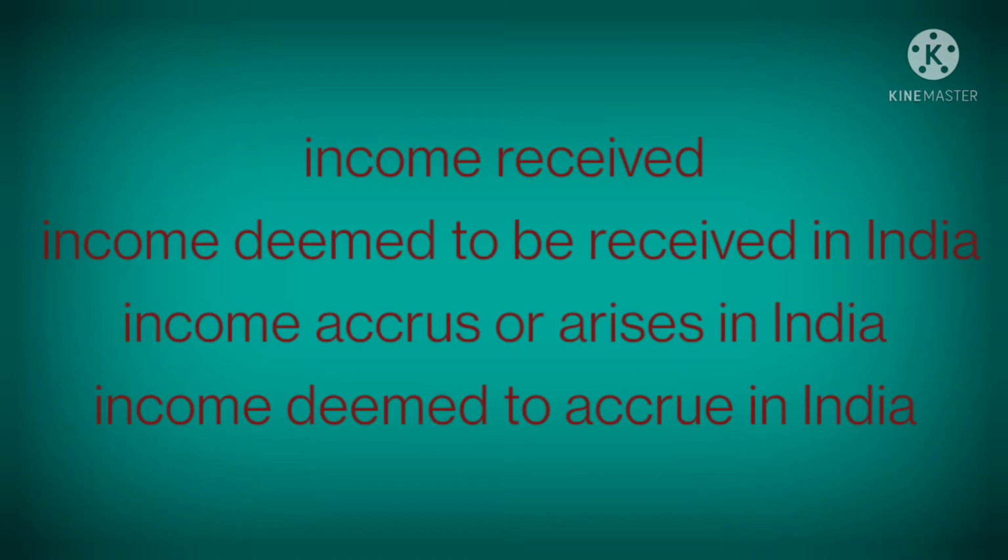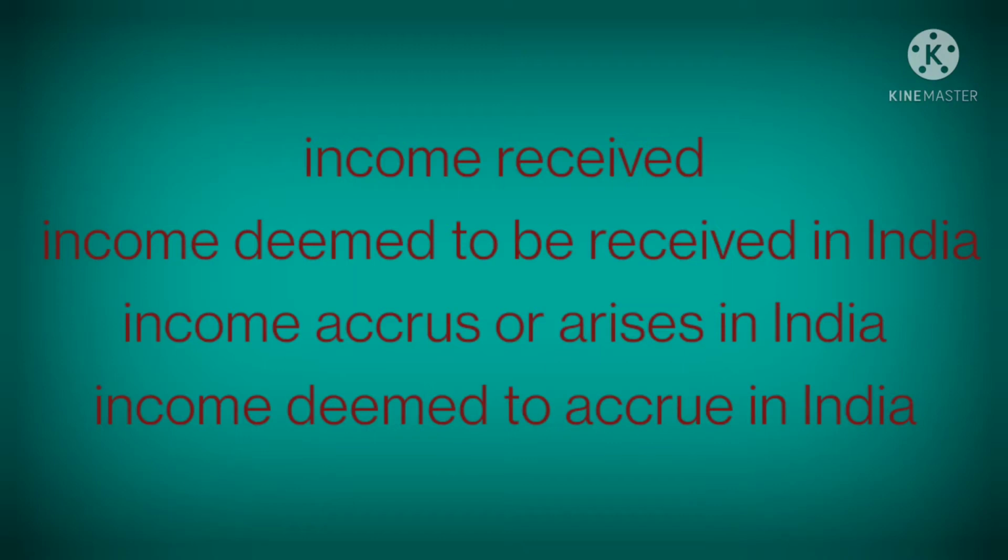Now next is income which accrues or arises in India. Income is said to accrue or arise to an assessee only when he obtains a right to receive it. That means if he has the right to receive that income, then it will be considered as his income and will be taxed. So no amount can be said to accrue unless it is actually due. Only when it is due can we say that the money has accrued.